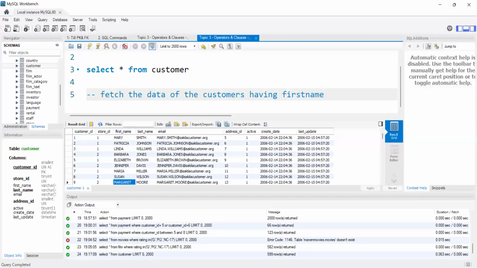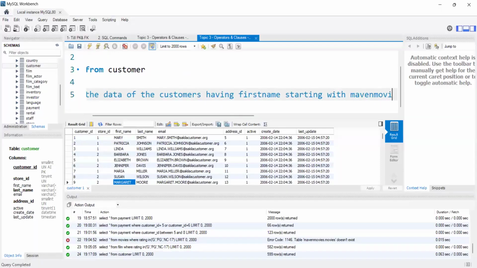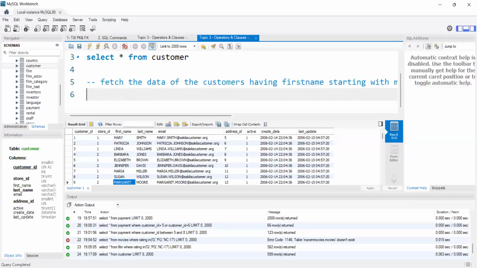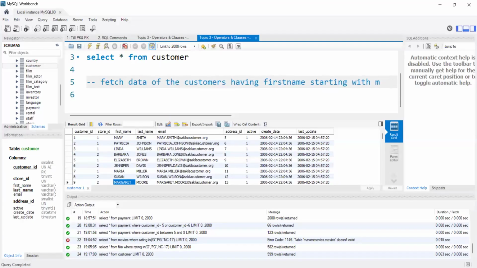Separately, first name starting with M. Any letter is fine, I'm writing it as M. Okay. So whoever name starting with M, I want to see only that data.